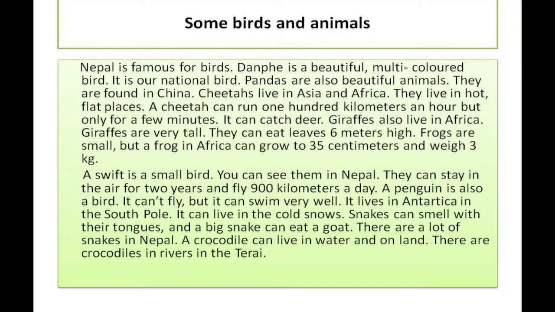Now see there, Nepal is famous for birds. Danphe is a beautiful multicolored bird. It is our national bird. We know that Nepal is famous for many things, isn't it? Likewise, among those many things, Nepal is famous for birds also.